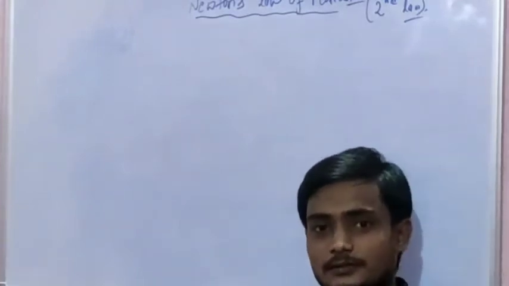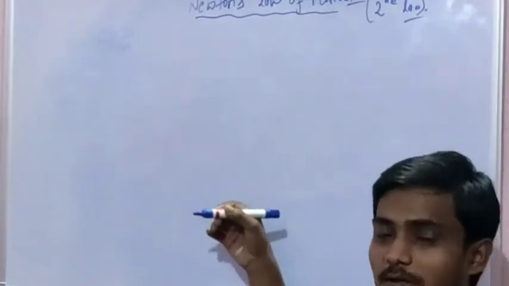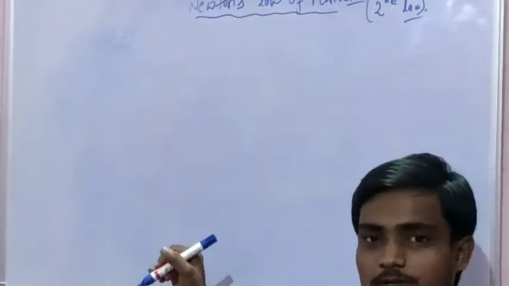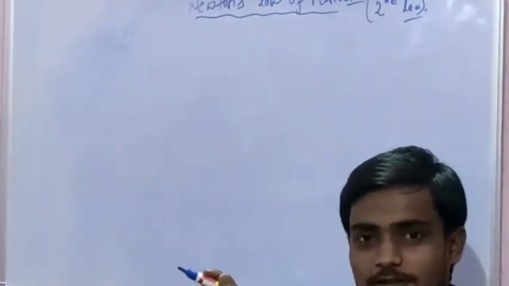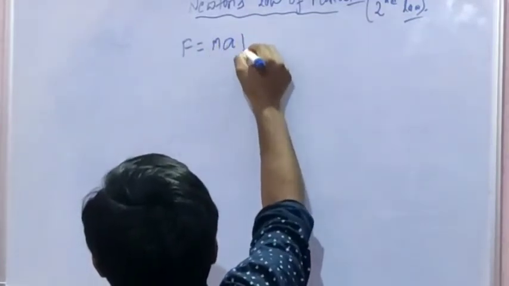Newton's second law says that the acceleration of a moving body is directly proportional to the force applied. It means if we apply more force, then the body has more acceleration. So Newton's law: F equal to ma.